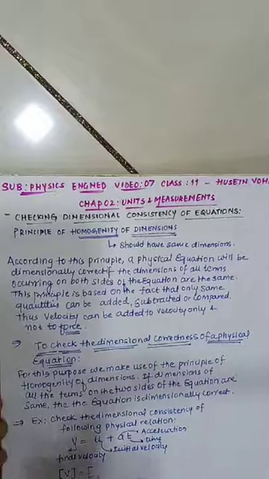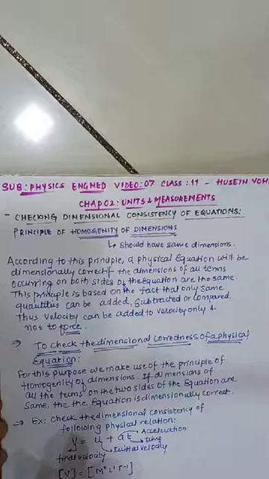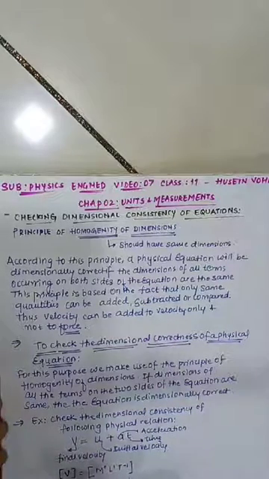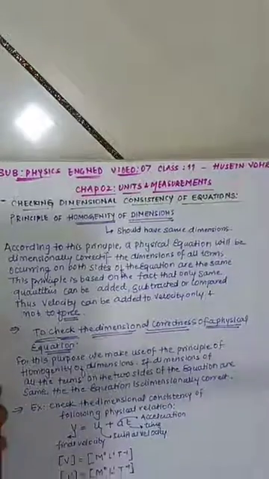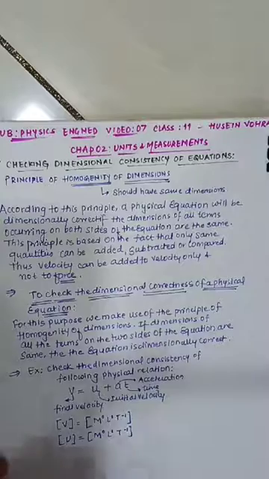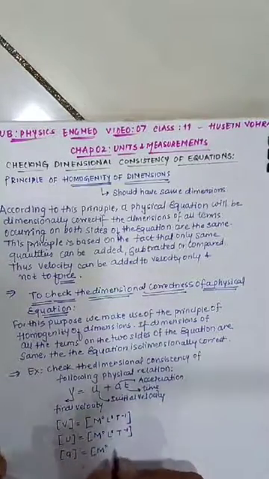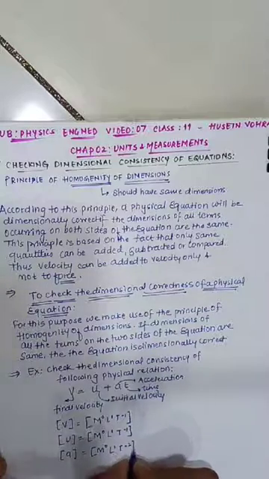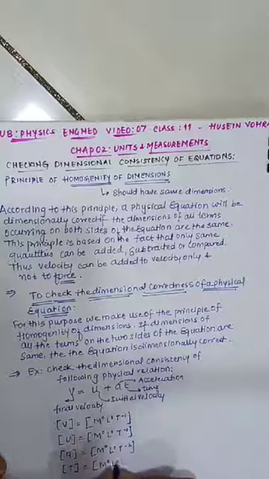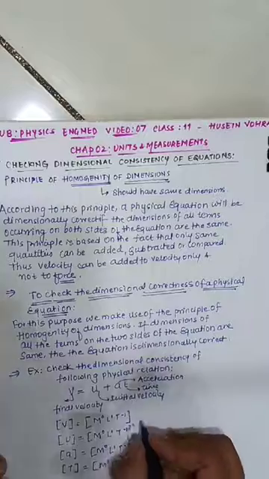Dimensional formula for v is what? M0 L1 T minus 1. u is again velocity. Dimensional formula is what? M0 L1 T minus 1. Hope till this is clear. This is final velocity, this is initial velocity. Dimensional formula is the same for velocity. For acceleration, dimensional formula is what? M0 L1 T minus 2. And for time, you have the dimensional formula M0 L0 T1. Till this clear? v you have, u you have.